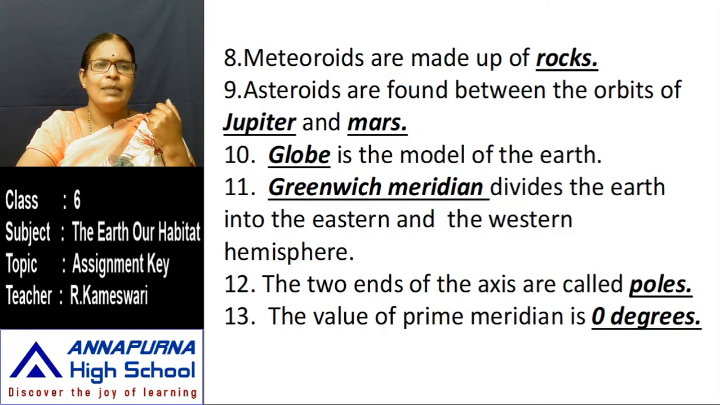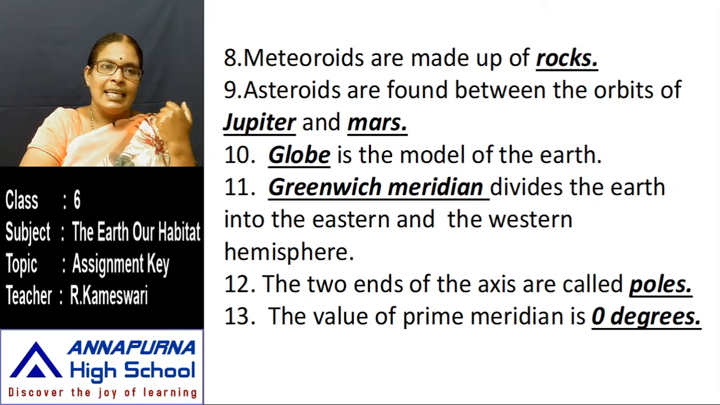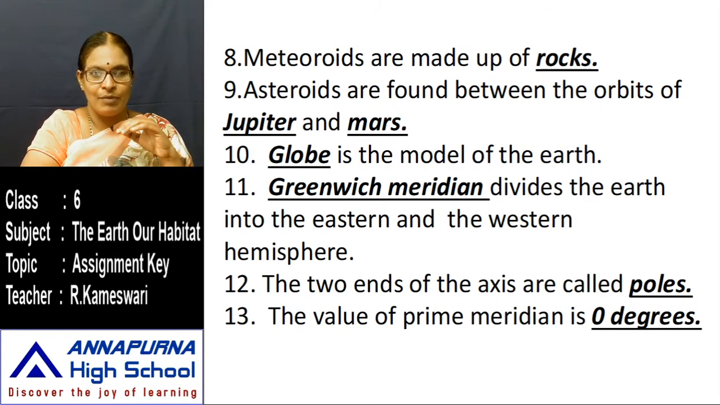Next question, the 8th one: meteoroids are made up of rocks. Next, the 9th one: asteroids are found between the orbits of Mars and Jupiter. We change these two answers here: first Mars, next Jupiter. Why? In the distance from the Sun, Mars comes first, next Jupiter will come. So between these two planets, asteroids are found.